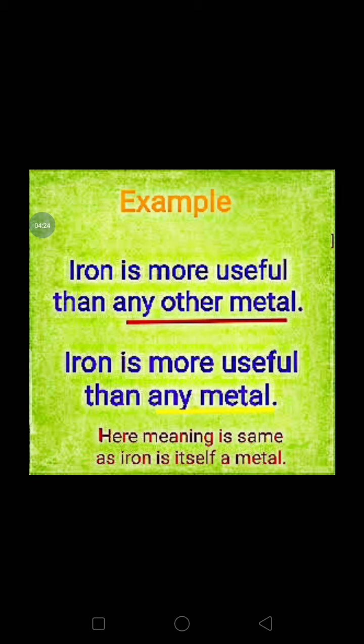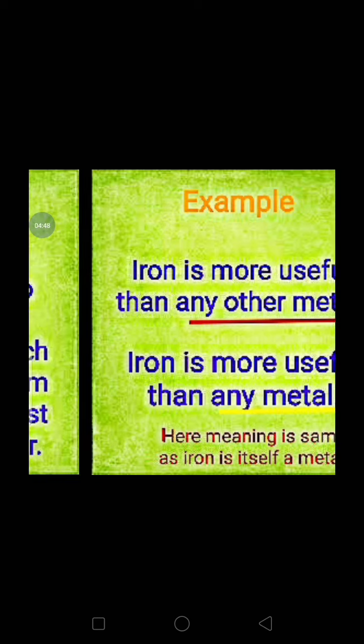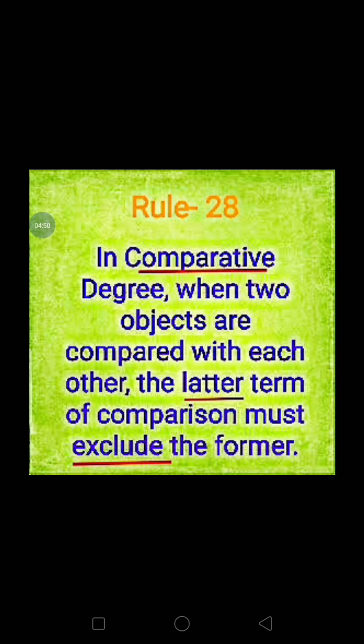Iron is the former one, and the latter one is any other metal. So what will be the answer? Iron is more useful than any metal. Iron itself is a metal. So if you say than any metal, then iron also is included here. It is in case of comparative degree.